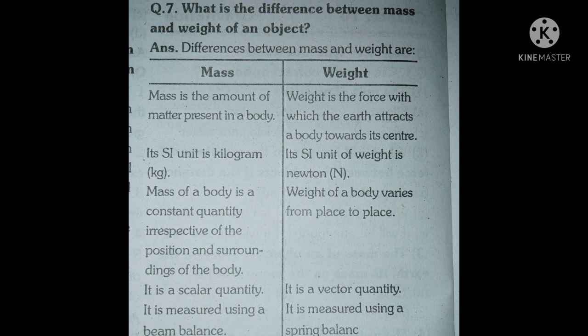Mass of a body is a constant quantity irrespective of the position and surroundings of the body. Weight of a body varies from place to place. Mass is a scalar quantity. Weight is a vector quantity. Mass is measured using a beam balance. Weight is measured using a spring balance.